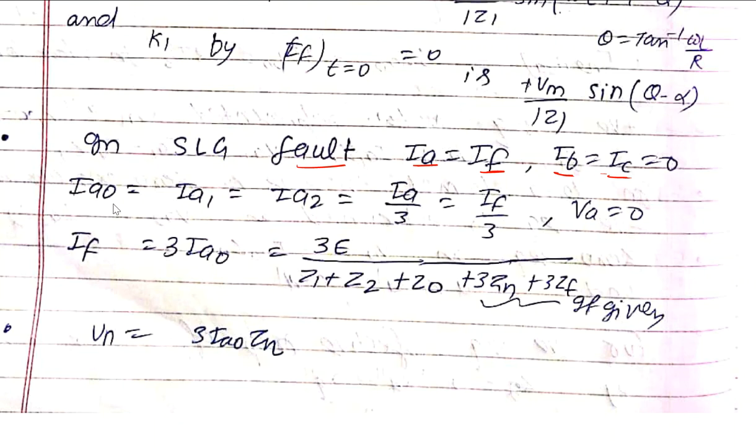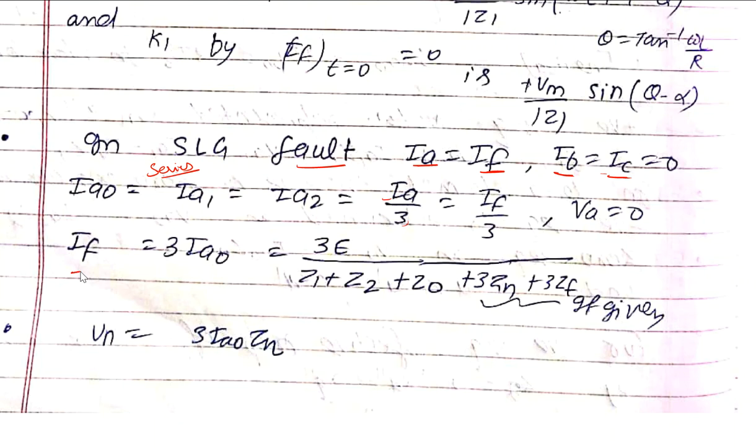Now zero sequence current is equal to positive sequence current is equal to negative sequence current. That means all the sequence currents are the same. When the currents are the same, we can say they are in series connection. So each is equal to Ia by 3, where Ia is nothing but the phase current. Ia by 3 is nothing but IF by 3 here.